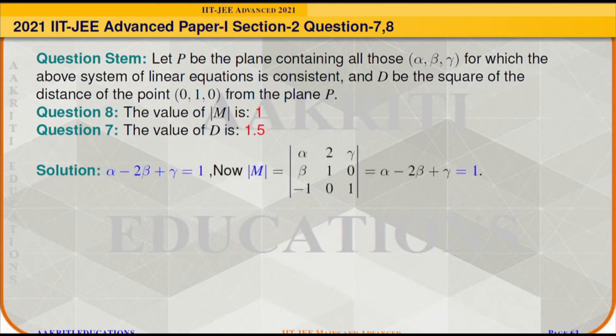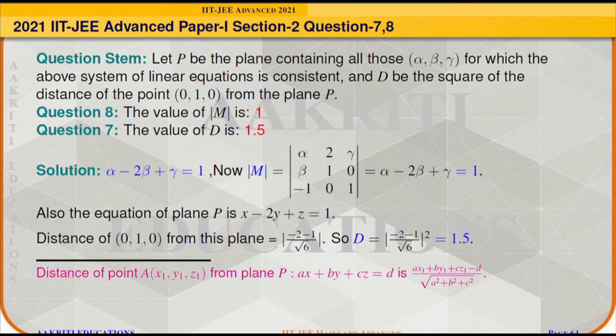Now first we will find the determinant of M. The determinant of M having the given entries, after solving, will come out as alpha minus 2 beta plus gamma, and it is equal to 1, so the determinant of M will be equal to 1.